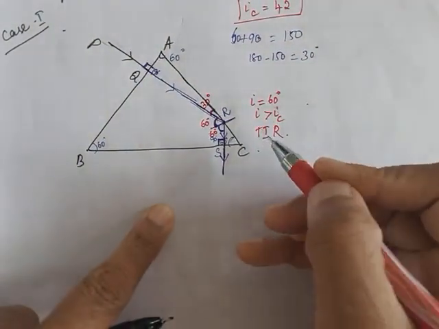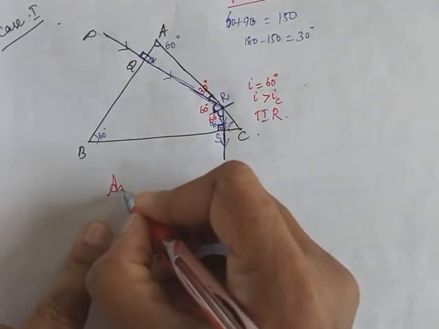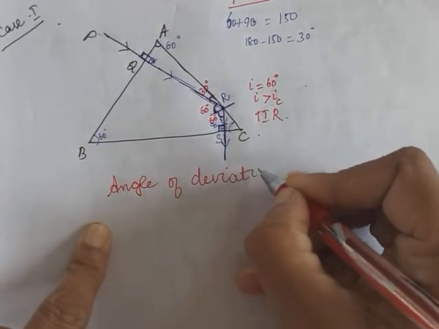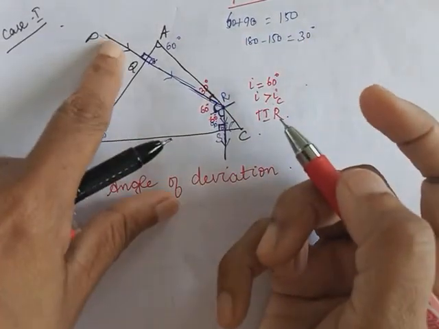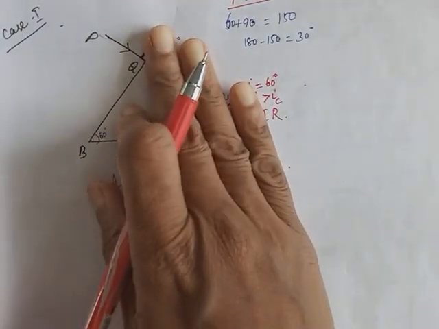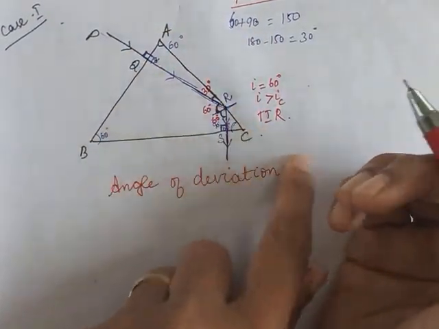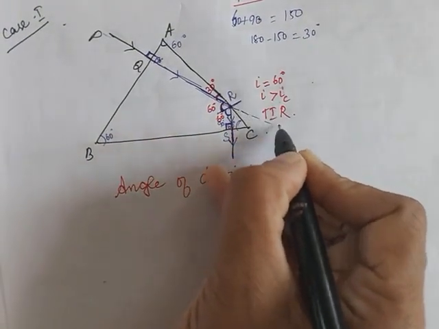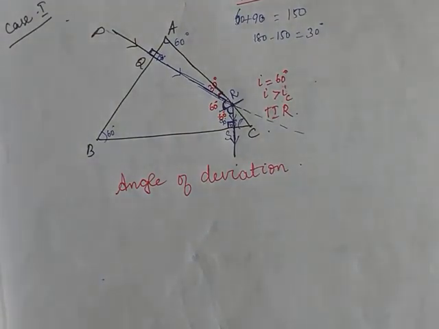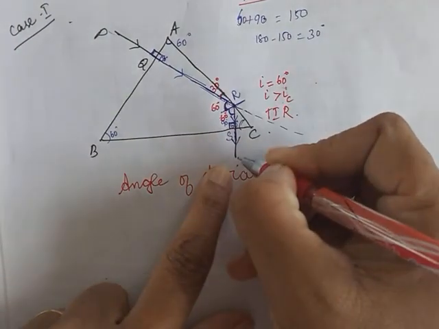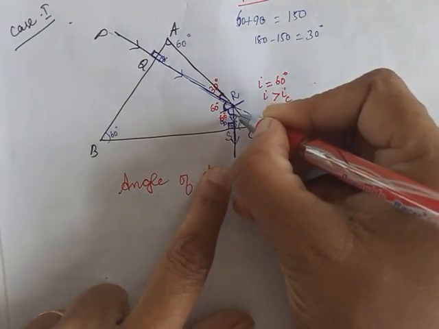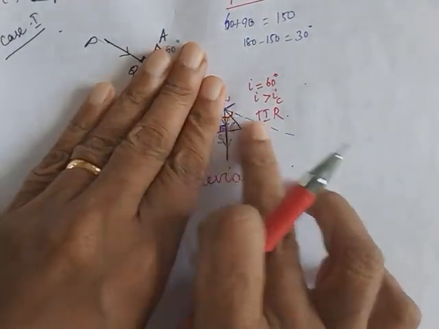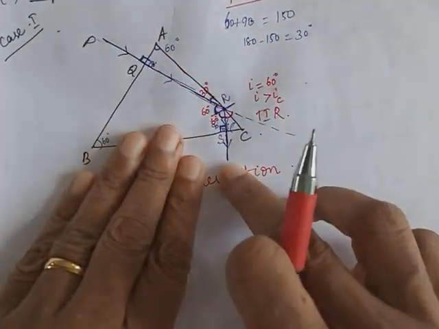Okay. Now the next thing is angle of deviation. By how much angle has the incident ray deviated? See, the ray was coming like this. Without this prism, the ray would have gone straight like this. Yeah, it would have gone straight like this. Now because of the prism, the ray is now going like this. So what is the angle of deviation? This angle is the angle of deviation. Is it clear? Without the prism, the ray should have gone like this, but because of the prism, the ray is now going like this.